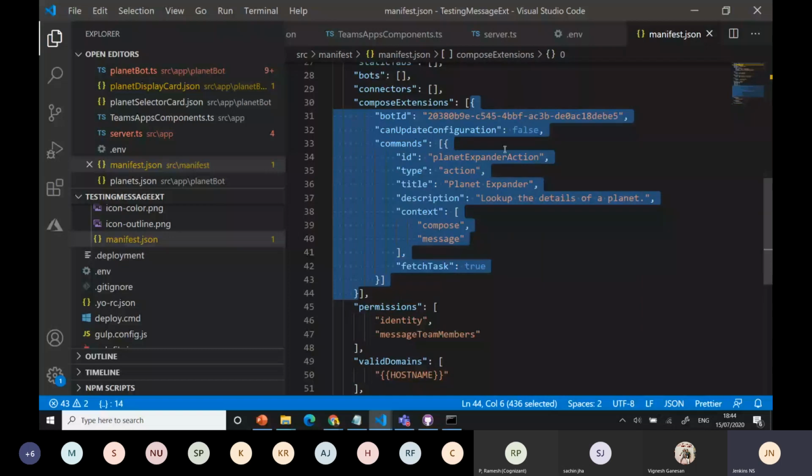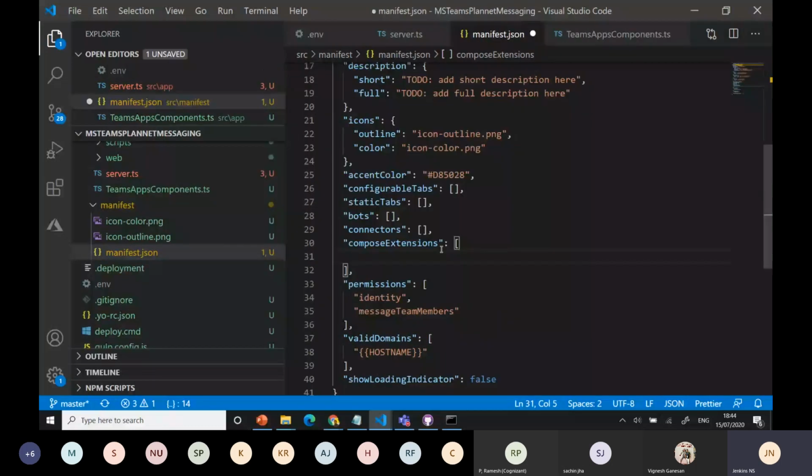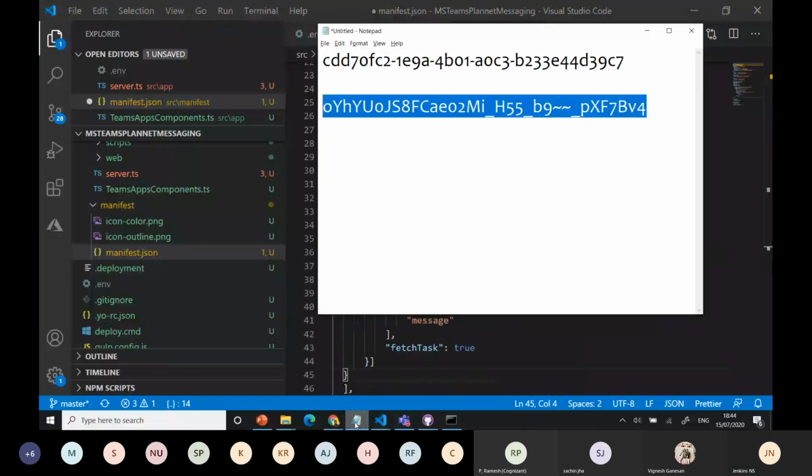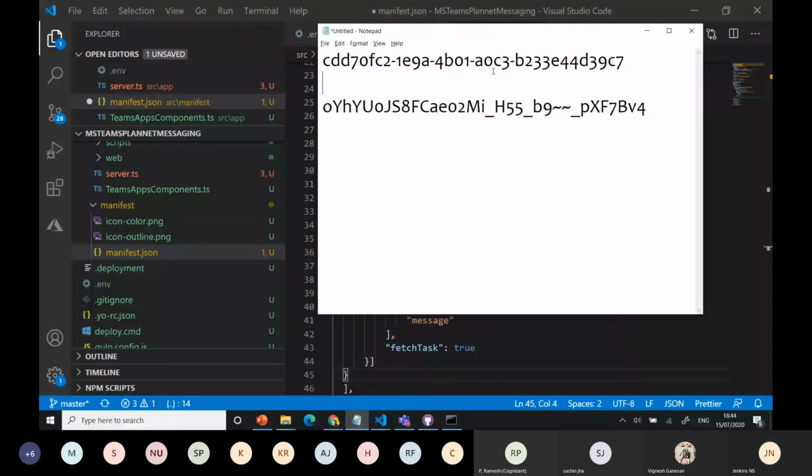Okay, we have the planet extension action. You need to do the expander in the name. Whatever things you need to do, you can write here only. Just adding, and I can use this ID, whatever ID we created for the app, right? The ID for my message extension, I can make it like this.